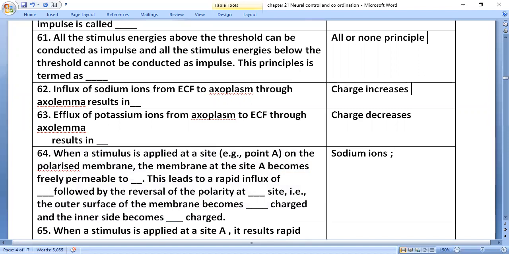This leads to a rapid influx of sodium ions, followed by the reversal of polarity at site A, that is, the outer surface of the membrane becomes negatively charged and the inner side becomes positively charged.